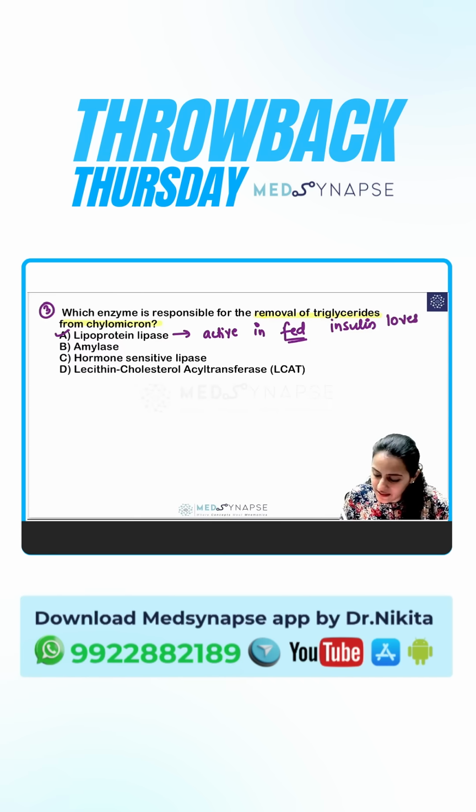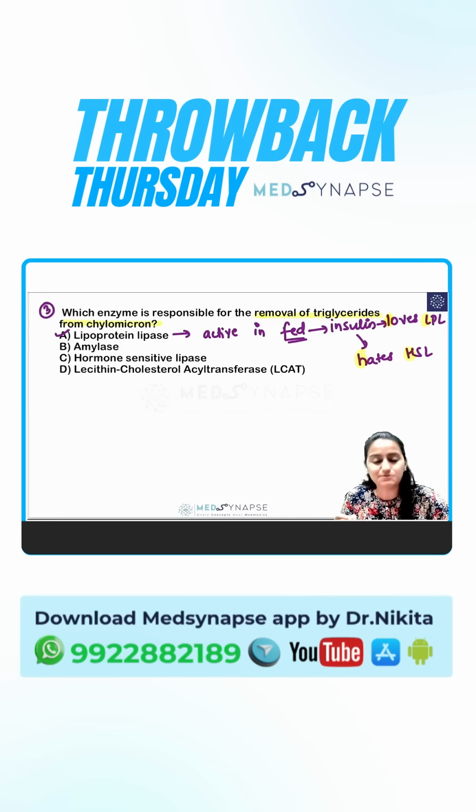Remember, insulin, L for L, loves lipoprotein lipase, H for H, hates hormone sensitive lipase. Remember, this is your mnemonic. If you can't remember this, remember this is very easy. Insulin loves lipoprotein lipase, insulin hates hormone sensitive lipase.